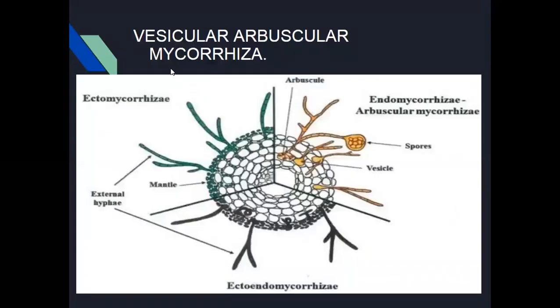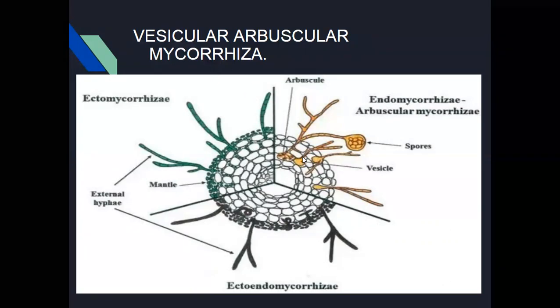Now next one, vesicular arbuscular mycorrhiza. Vesicular means long spheroidal structures. Arbuscules means thread-like structures. The thread-like and spheroidal structures are present in the root system in the formation of mycorrhiza. Mainly Zygomycotina fungi form this type of vesicular arbuscular mycorrhiza, VAM.